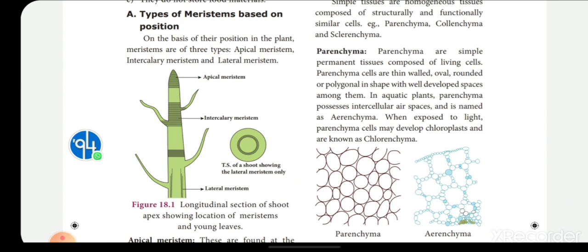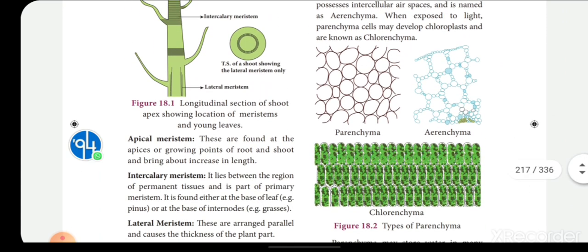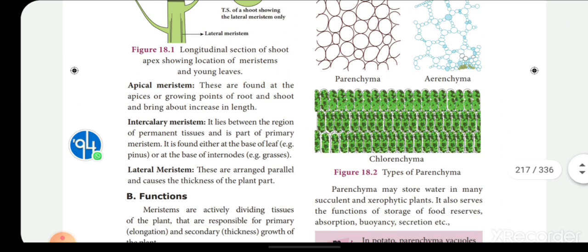Okay, on the basis, let's enter the text, children. On the basis of their position in the plant, meristems are of 3 types: apical meristem, intercalary meristem, and lateral meristem. Apical meristem: these are found at the apices, that is, tip or growing points of root and shoot, and bring about increase in length. So only two things in this: where it is located, and what its function is. Apical meristem is present in the apices of root and stem, and its function is to increase the length, that's all.